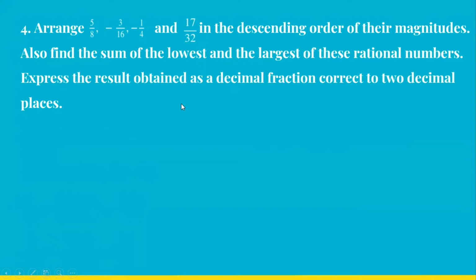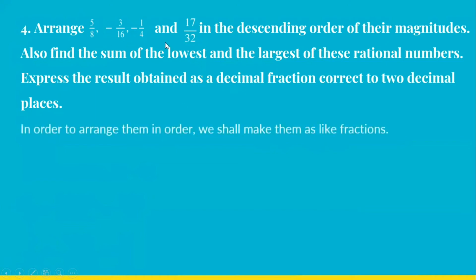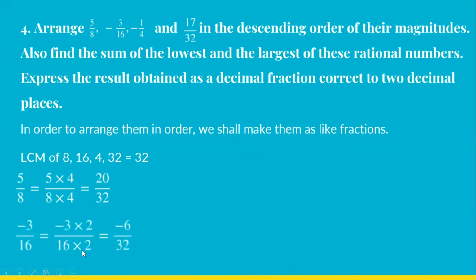So first we find the LCM. To arrange this, we find the LCM of the denominators. So the LCM of 8, 16, 4, and 32 is 32. Now we convert each rational number into an equivalent rational number with denominator 32. 8 4s are 32, so 5 4s are 20. Minus 3 by 16. 16 2s are 32, minus 3 times 2 is minus 6. So we get minus 6 by 32.